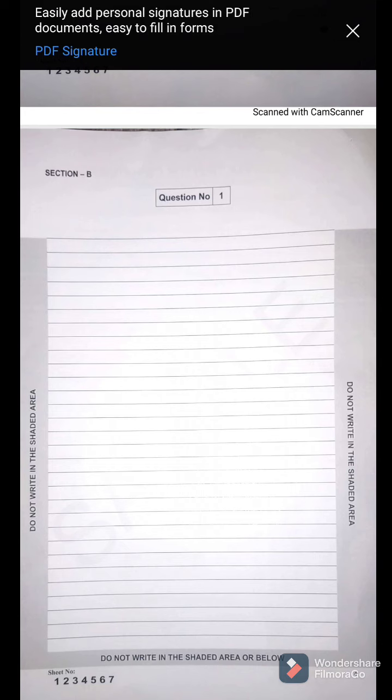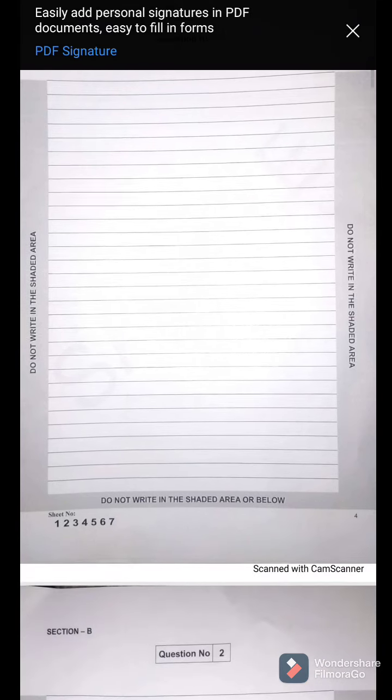Don't write extra things. Whatever is asked from you in the question, you have to answer that thing. And you have to keep in mind that you have to complete your answer for question number 1 on this page. Right? So you have only one page for question number 1.